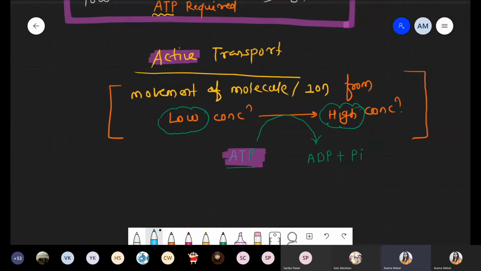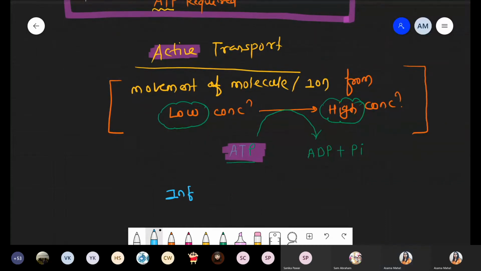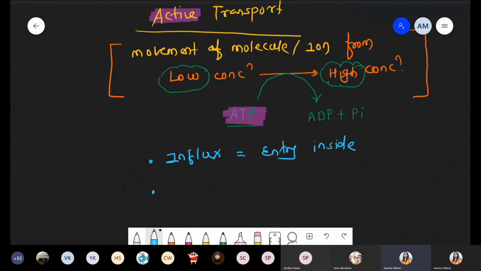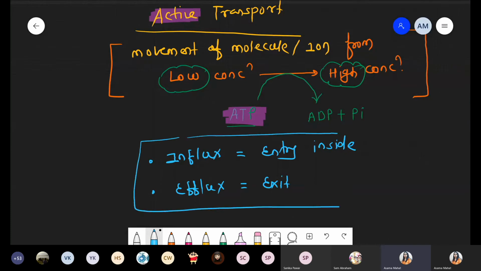Again, we just discussed influx. Influx means entry inside, simply the process of entering. And another concept is efflux. Efflux means exit from the cell. These are small terminologies, influx and efflux. Here we are talking about influx, that is entry of protons from the cytoplasm inside the lysosome. Got this point? Now it's clear.